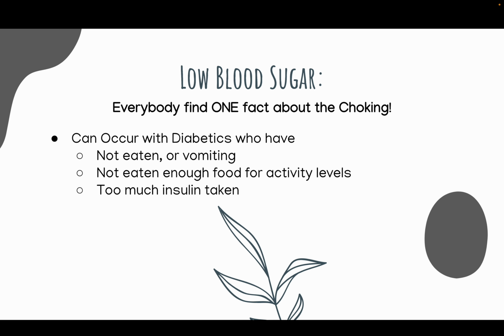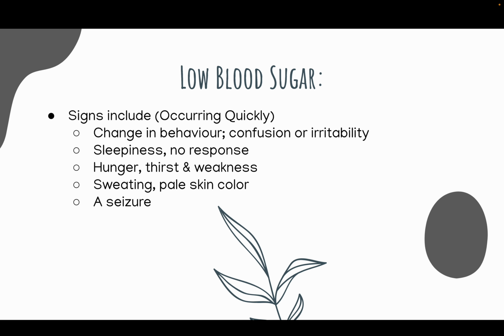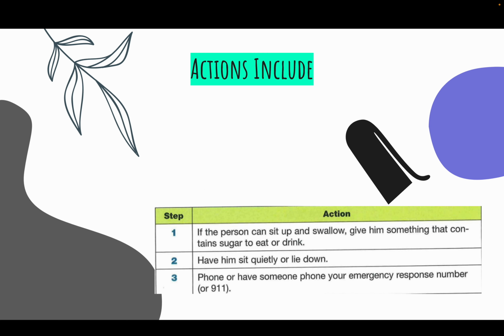It can occur when diabetics have not eaten or have vomited, have not eaten enough food for their activity levels, or have taken too much insulin. Signs include change in behavior, such as confusion or irritability, sleepiness, no response, hunger, thirst and weakness, sweating, pale skin color, and a seizure. So how should you treat this?